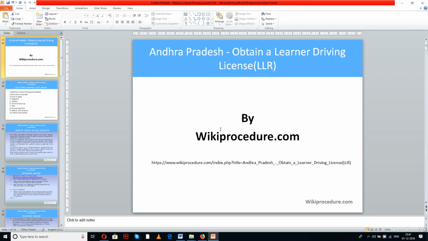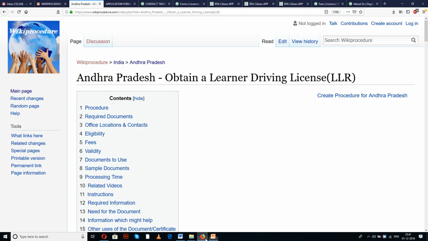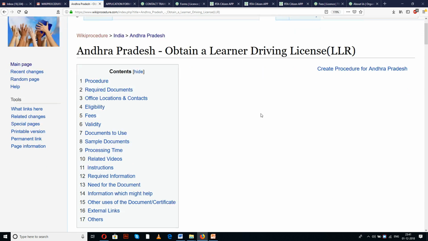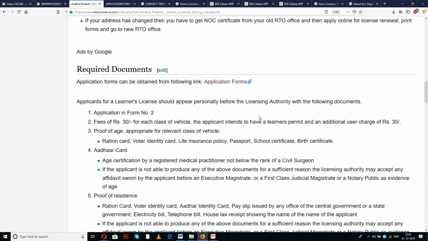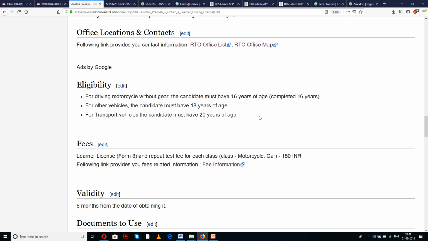Wikiprocedure.com welcomes you for another session on how to obtain a learner's driving license LLR in Andhra Pradesh. The link provided below will help you reach our site wikiprocedure.com and the page Andhra Pradesh obtain a learner's driving license LLR. Here in this page we have given a detailed procedure along with instructions and information which are vital for a new applicant to understand the procedure and complete it at ease.